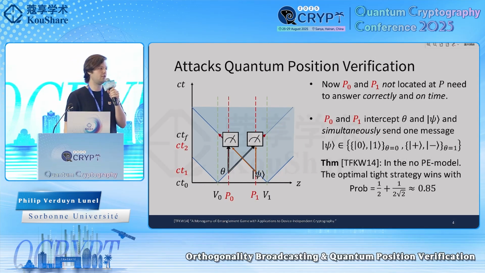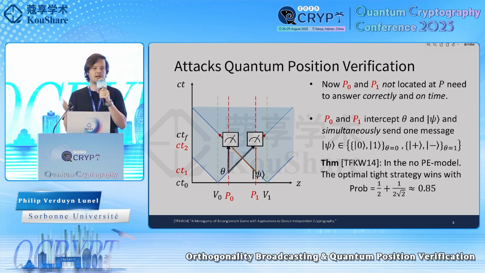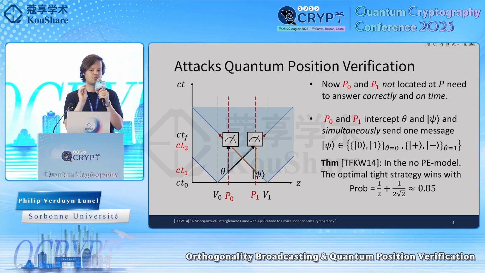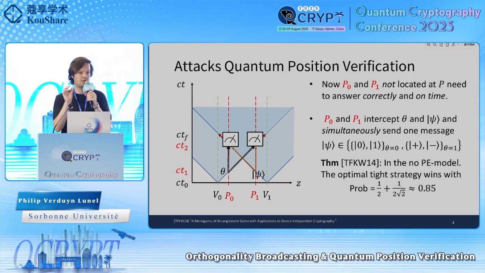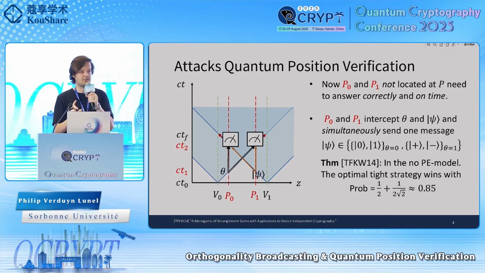So when you consider attacks on these protocols, you should consider a setting where actually there is no P, and there is a coalition of attackers that want to spoof the verifiers by answering the challenge that they set correctly. So there are now going to be two attackers that by definition are not at this place in the middle, P0 and P1, that intercept the messages from both verifiers. And they're allowed to do some operations on it, and they can send some messages to each other. And then when they receive a message from each other, they have to answer correctly.